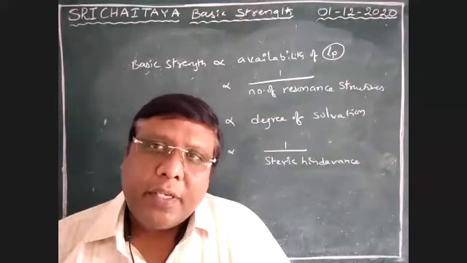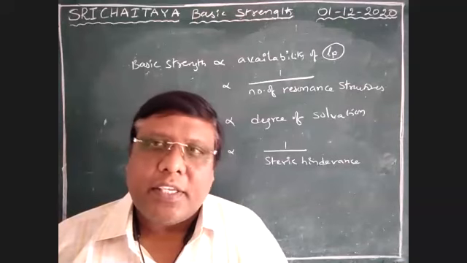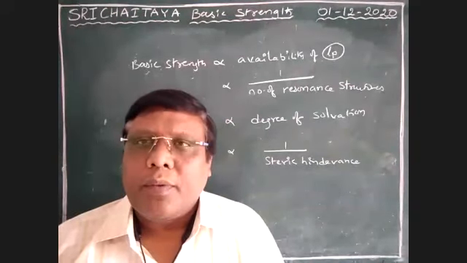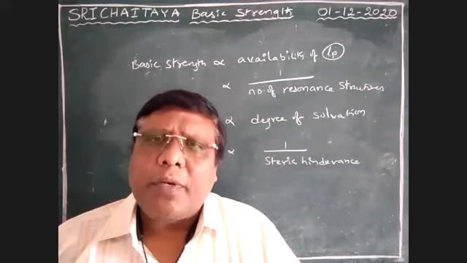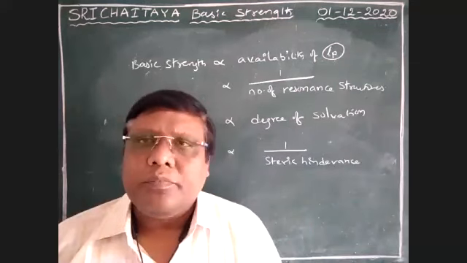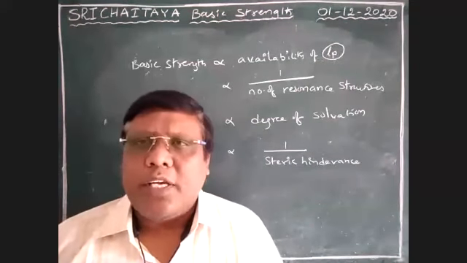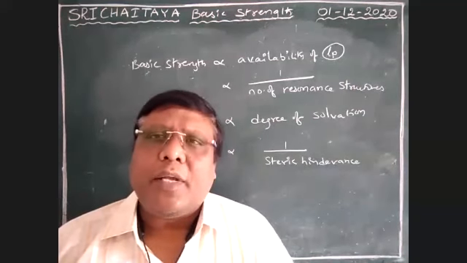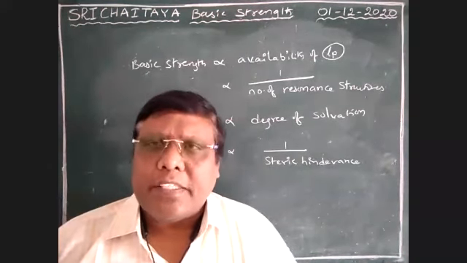So as Kb increases, basic nature increases, basic strength increases. As pKb increases, basic strength decreases. So these are the minimum requirements to explain basic strength of some bases. Okay, let us take some examples, boys. Which one is more basic, which one is less basic? I will explain point by point using some examples.